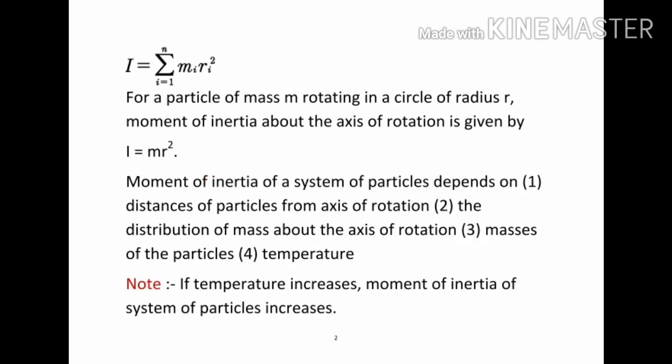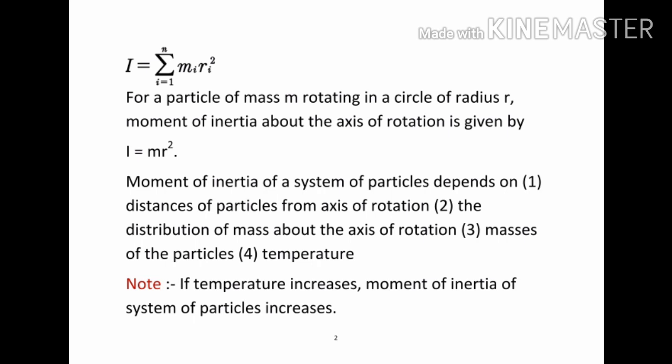From that definition, the moment of inertia formula can be written as I equals sigma i equals 1 to n, m_i r_i squared. That is the general formula if a system contains n particles of different masses and different perpendicular distances from the axis of rotation.